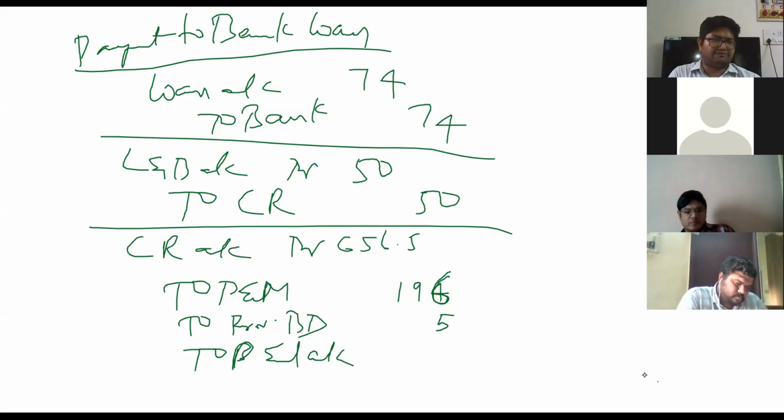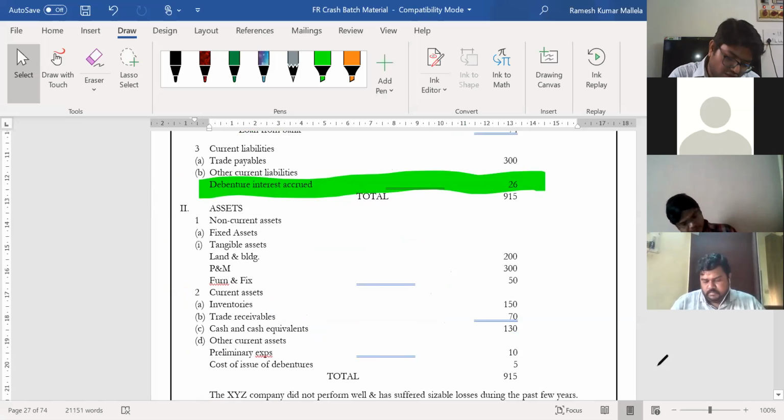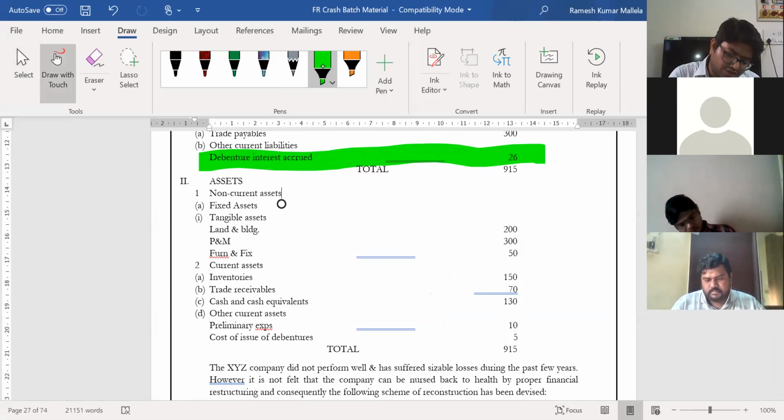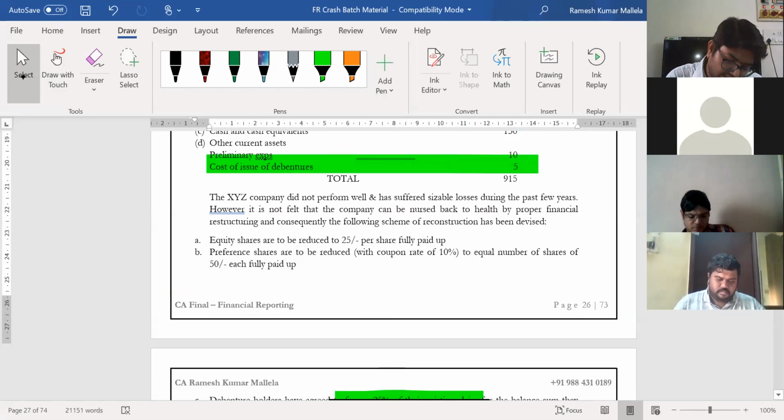Okay, so before utilizing for P&M, he has asked me to utilize towards preliminary expenses also, no? Preliminary expenses I'll have to write off. Please see in the question, you have got preliminary expenses and cost of issue of debentures 10 and 5. These two have to be completely consumed, and only then I can utilize towards these parts.